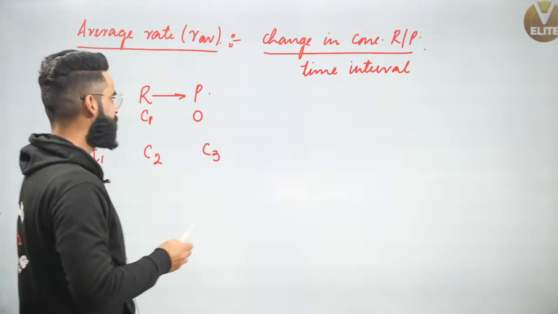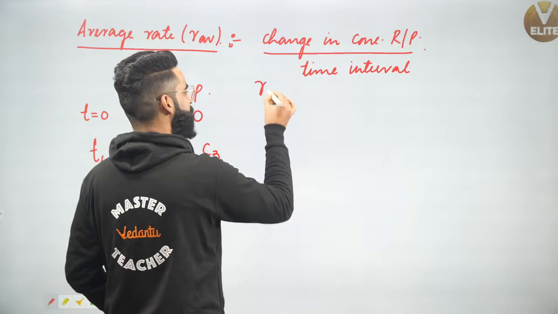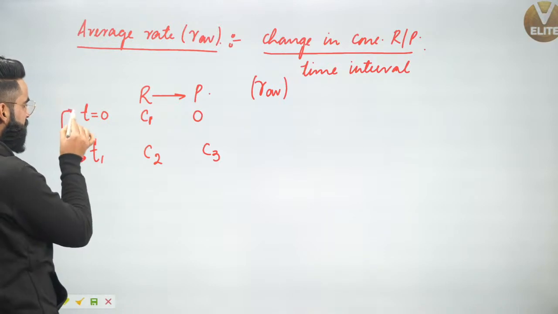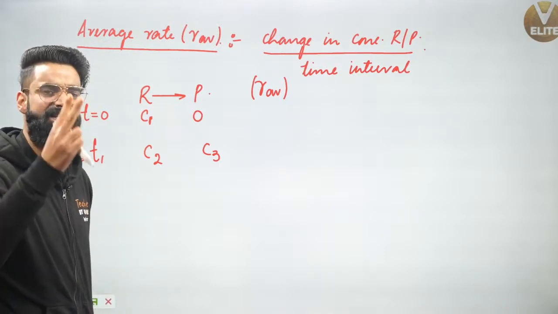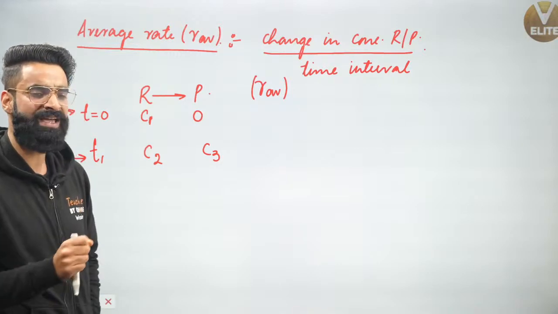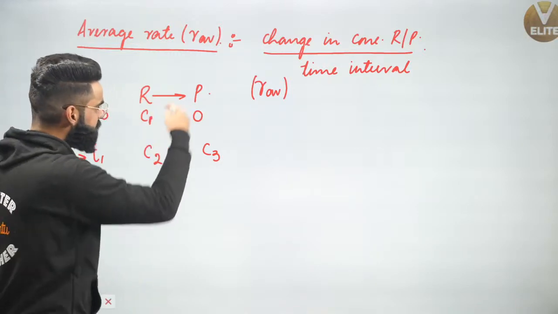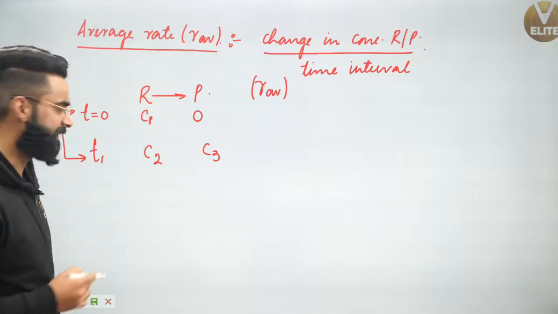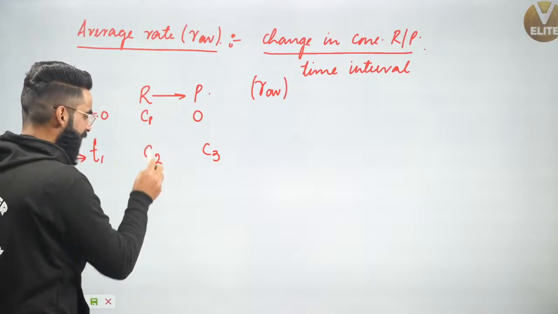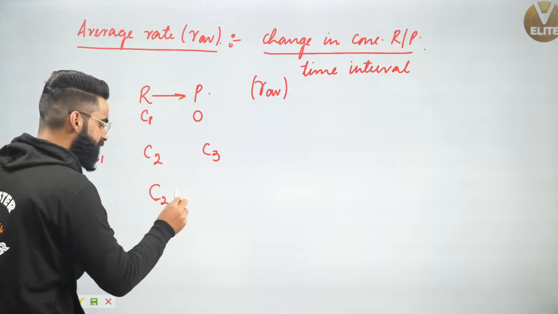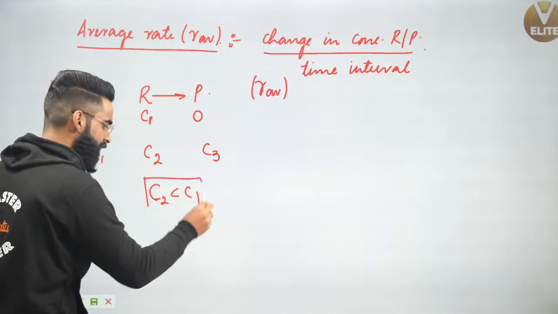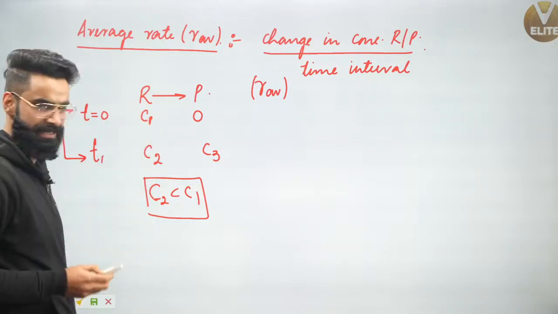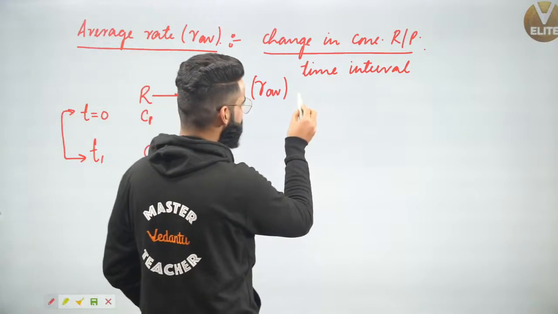Now people, if I want to define the average rate of the reaction in the given time interval 0 to t1, how will I be defining it? I can define it in two ways. Either with respect to reactants, or with respect to products. First thing, C2 is going to be less than C1. Do you agree with this? The concentration of reactant at time t1 is definitely going to be less than the concentration of reactant at time t is equal to 0.